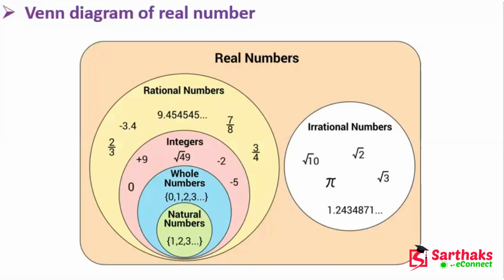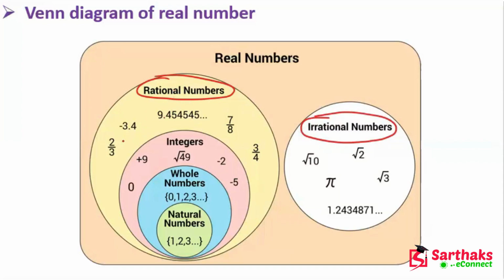So yes, my dear friend, this is the classification of real numbers. This is the Venn diagram of real numbers. With the help of this, you can easily understand what real numbers are. As I said, real numbers are of two types. The first main type is rational numbers and the second is irrational numbers. I hope you understand these things.